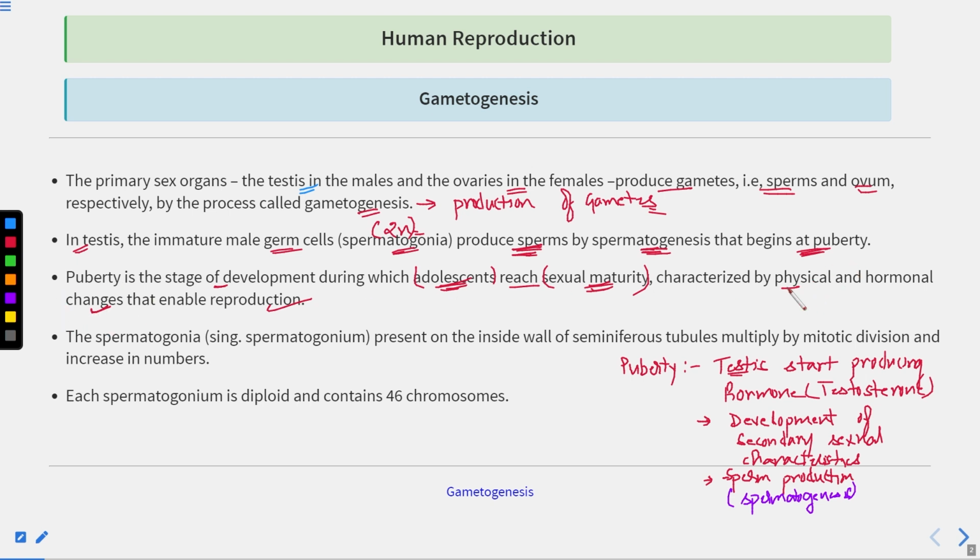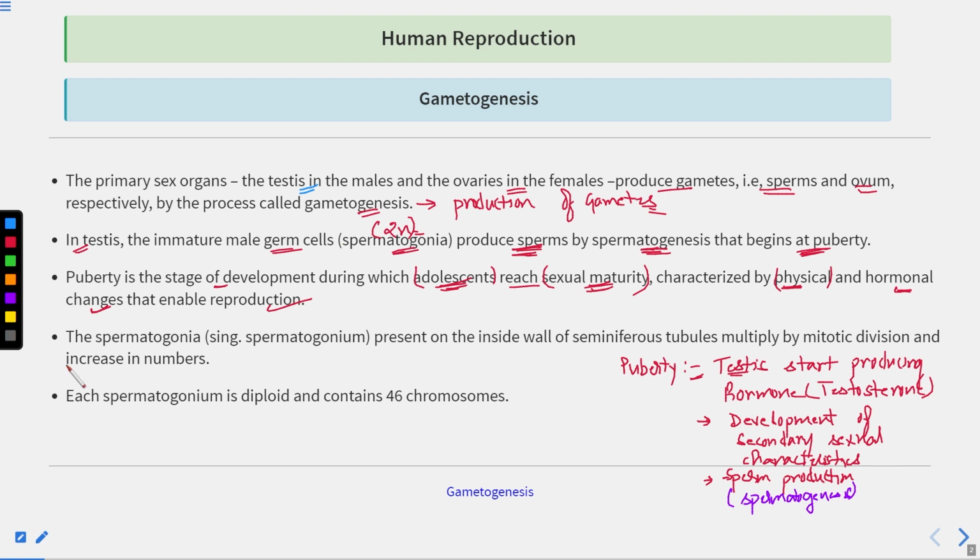Clear? So there is a lot of physical change, a lot of change in the appearance of the individual also. Like there is a development of mammary glands in females. So this is the physical change. And there are a lot of hormonal changes also. The hormones are also secreted. These hormones are secreted by the primary sex organs, and these hormones help in the development of the secondary sexual characteristics.